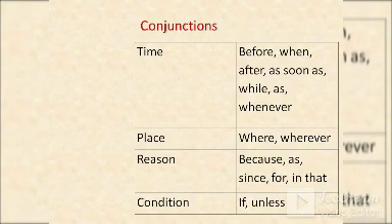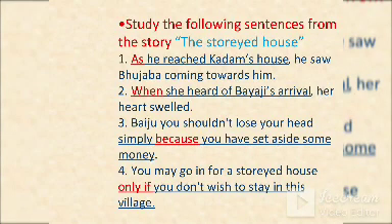Here we were given some sentences which consist of adverbial clauses from the story, The Storied House. The first one is, "As he reached Kadam's house, he saw Bujaba coming towards him." In this sentence, the underlined part, "as he reached Kadam's house," is a subordinate clause since it has a conjunction.